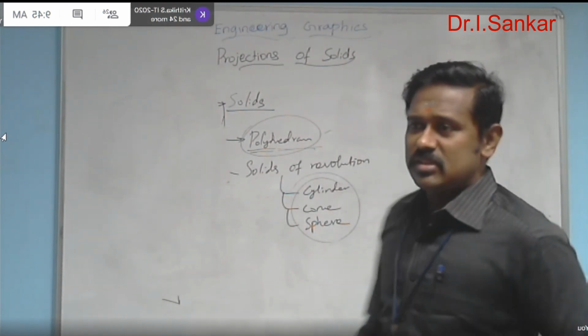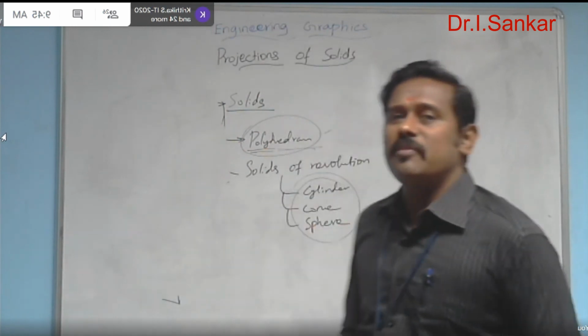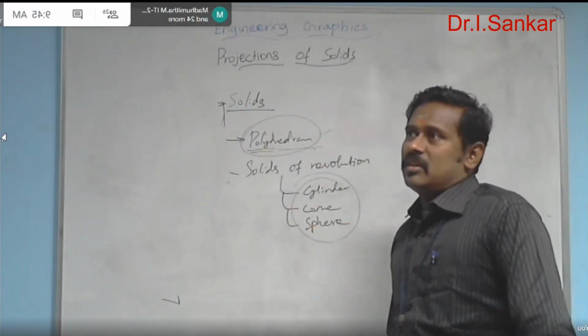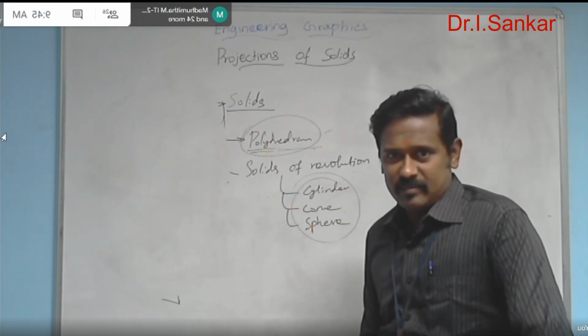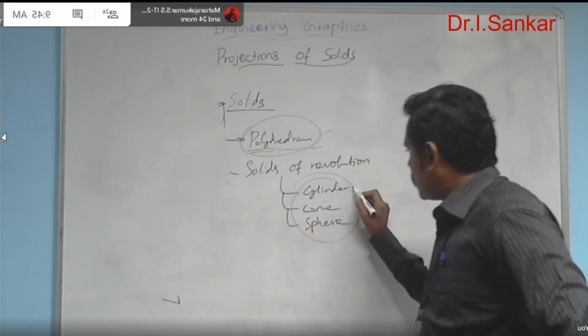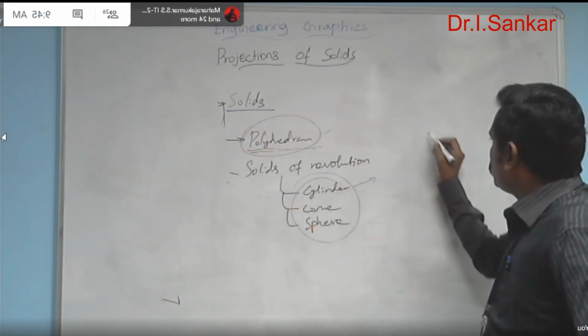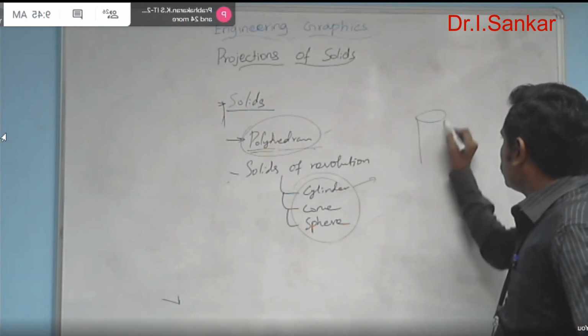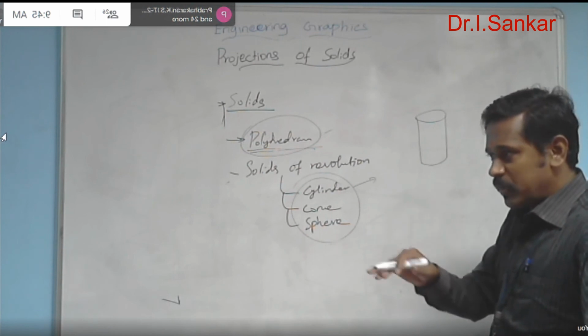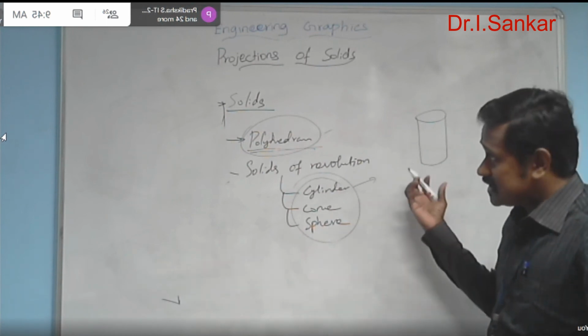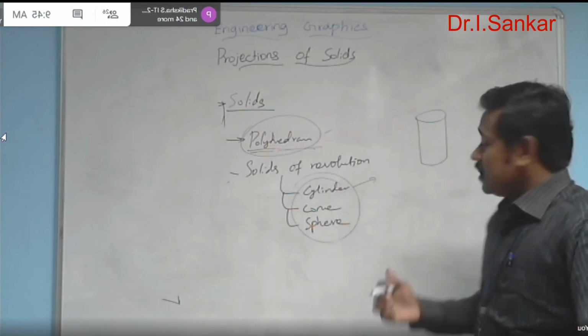See, why these three solids are termed as solids of revolution? Because these are all generated by the revolution of planes. For example, what is actually a cylinder? How does it look like? Simply you can draw the cylinder in that way. It is actually a cylinder. And as far as engineering graphics is concerned, how is this cylinder produced?